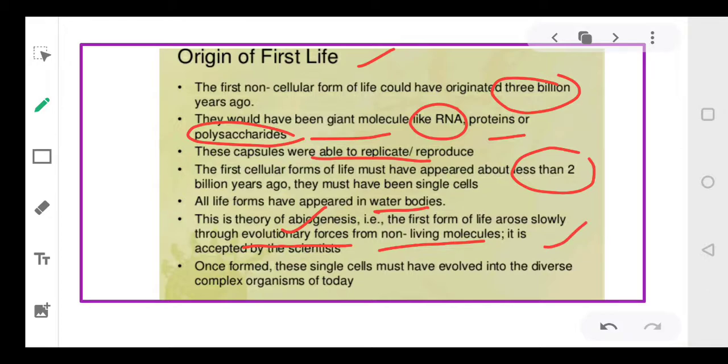And once these molecules were formed, single cells must have evolved, and then these single cells evolved to form groups of cells. Slowly and gradually cells evolved to form tissues, tissues evolved to form organs, and organs then evolved to form organ systems, and gradually it led to the formation of the complex organisms of today.